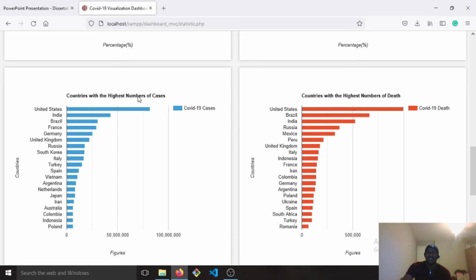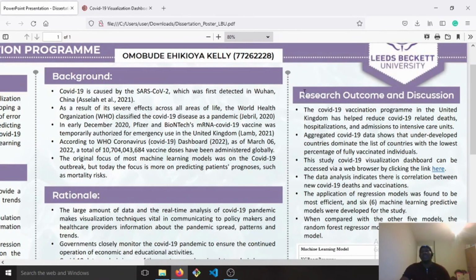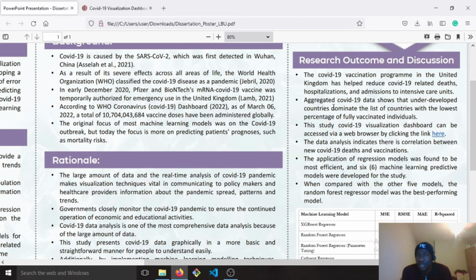And then this gives you the countries with the highest number of COVID-19 cases, the top 20 countries, and also the countries with the highest number of COVID-19 deaths. These two charts for cases and deaths are dominated by the United States of America. So going back to my dissertation poster, the research outcomes and discussion.